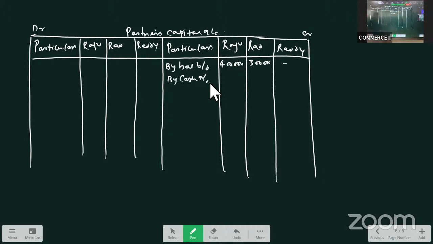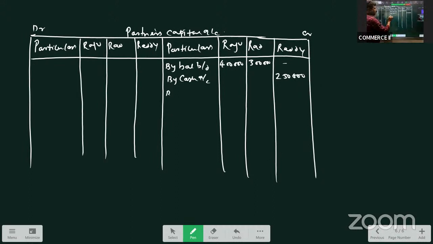How much capital did he introduce? He introduced 2,50,000. Hope this is clear. So this is one item. I said 4 items: 1, capital. 2, goodwill. 3, accumulated profits or losses. 4, revaluation profit. And if it is a revaluation loss, it will appear on the debit side.